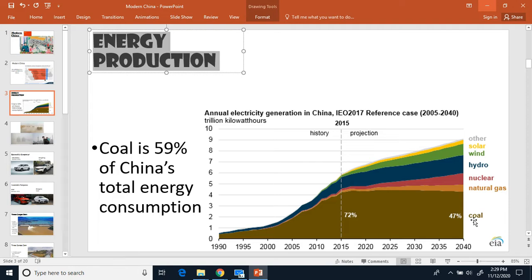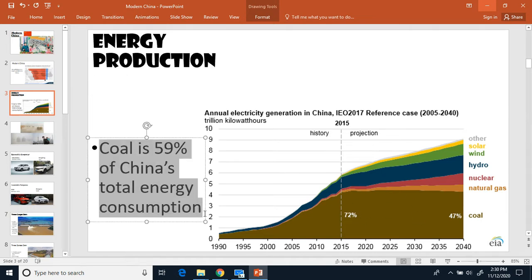And it's distributed among coal, natural gas, nuclear, hydroelectric, wind, solar, and then other. And you see over time, they want to get more and more things going besides just coal. Now, in the year 2015, you can see how coal was 72% of the energy production in China. Well, in 2040, they want it to be down to 47%. Right now, in the year 2020, they're actually at about 59% of their total energy production is from coal.